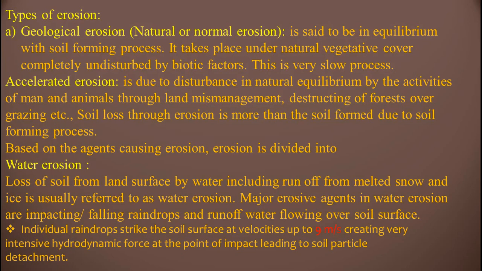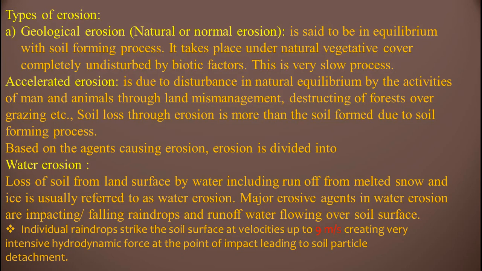As for accelerated erosion, man and animals are the reason for this type of erosion. Based on the agents causing erosion, erosion is divided into water erosion. Loss of soil from land surface by water, including runoff from melted snow and ice, is usually referred to as water erosion. Major erosive agents in water erosion are impacting or falling raindrops and runoff water flowing over soil surfaces. Individual raindrops strike the soil surface at velocities up to 9 meters per second, creating very intensive hydrodynamic forces at the point of impact, leading to soil particle detachment.